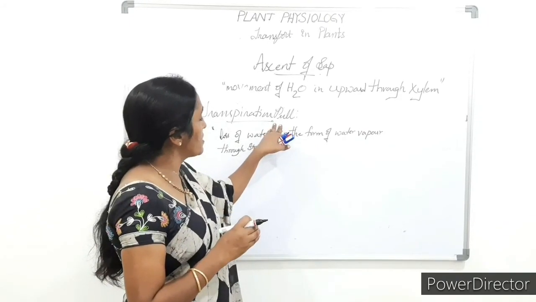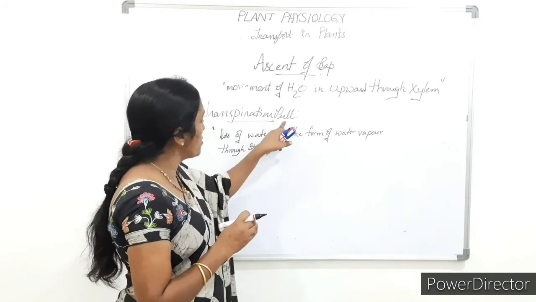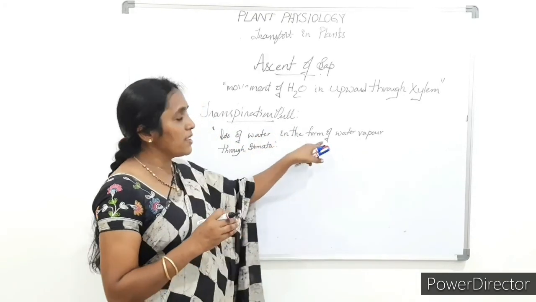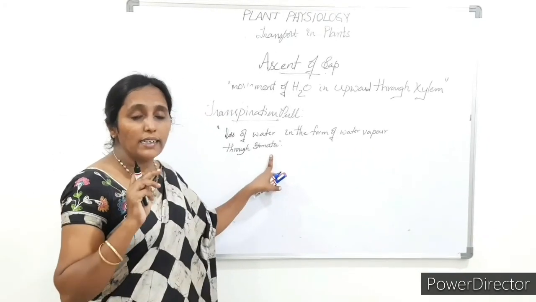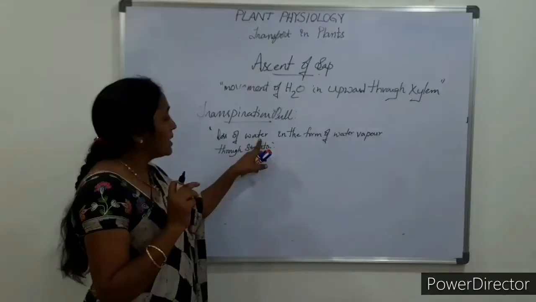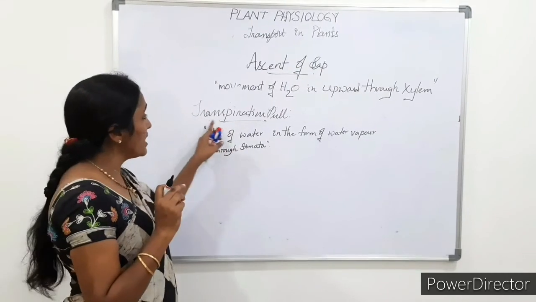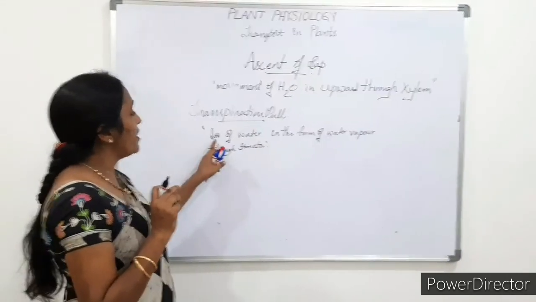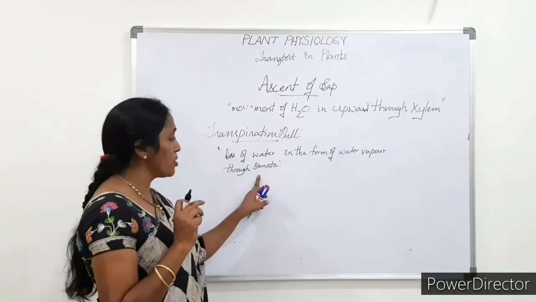Transpiration means the loss of water in the form of water vapor through the stomata. In guttation, what we discussed, it is the loss of water in the form of liquid.